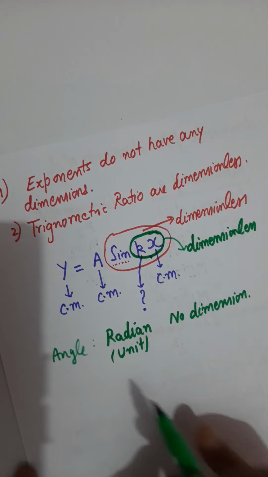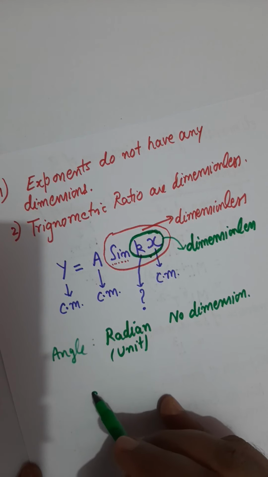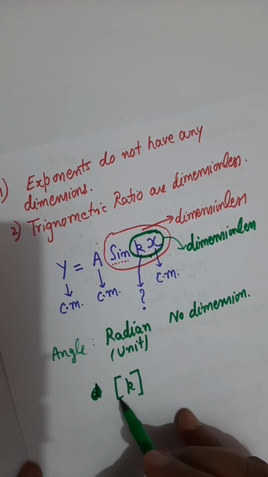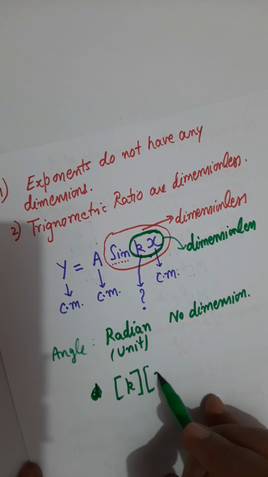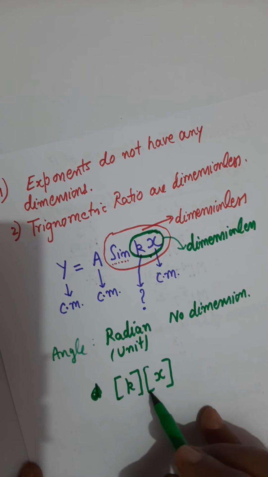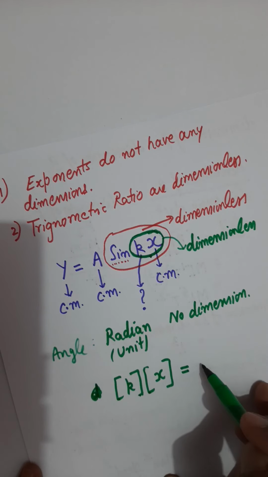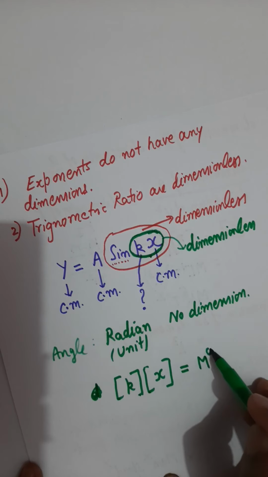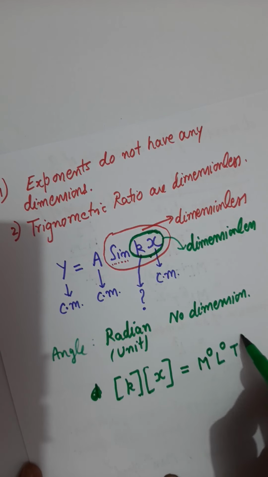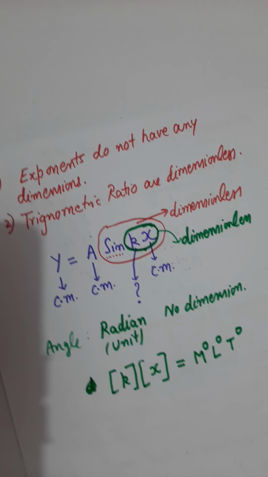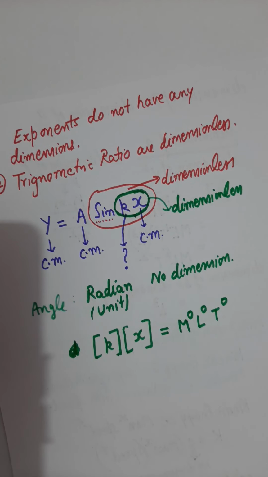I will put k inside a bracket, which stands for dimension of k, and I will put x inside a bracket, which means dimension of x, and this product should be dimensionless. Dimensionless means it can be written as M0 L0 T0. A dimensionless quantity can be written as zero power over M, zero power over L, zero power over T.